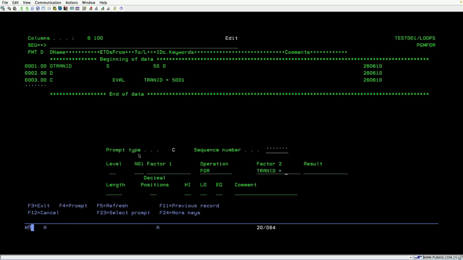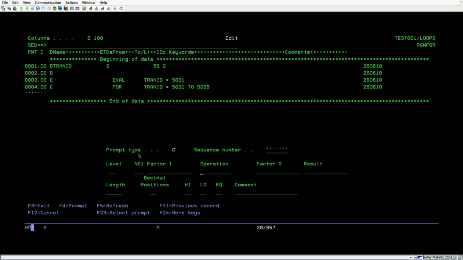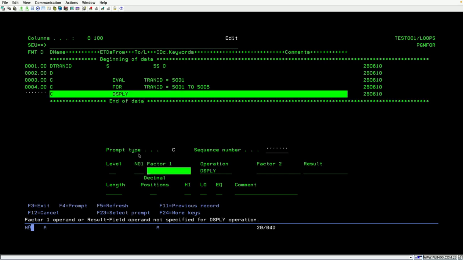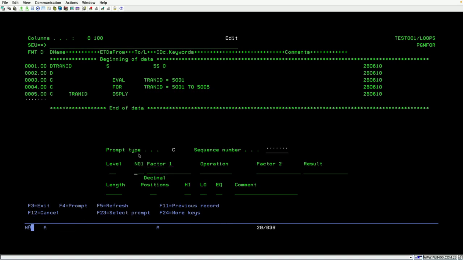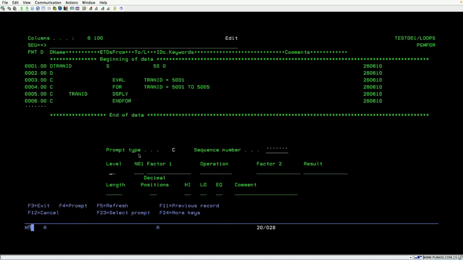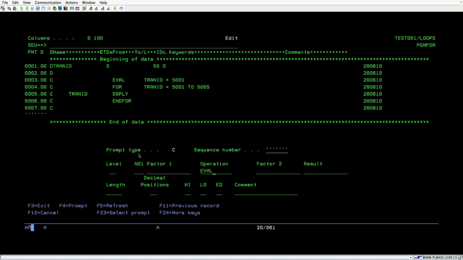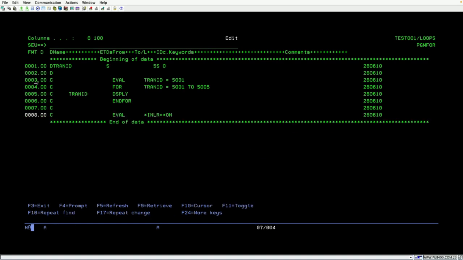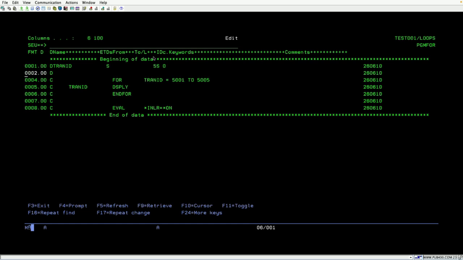Okay, here I am using the for tran id equal to, I'm just mentioning 5001 to the transaction 5001 to 5005 I wanted to see. Okay, and then display, so display transaction id tran id, and then you can use the end for, I just mentioned the end for. Next we have to explicitly mention the last statement, eval star nlr is equal to star on. Okay, so ఇక్కడ you don't need to define this అనమాట.